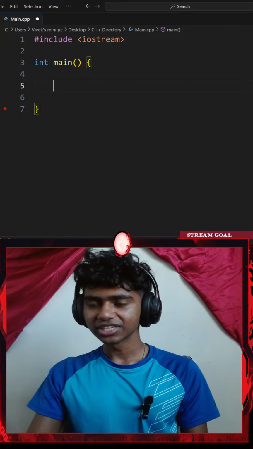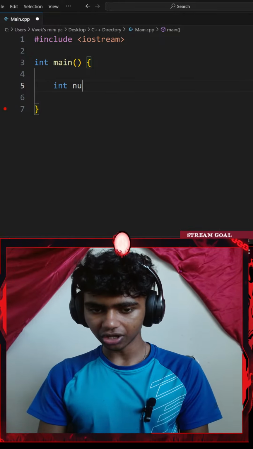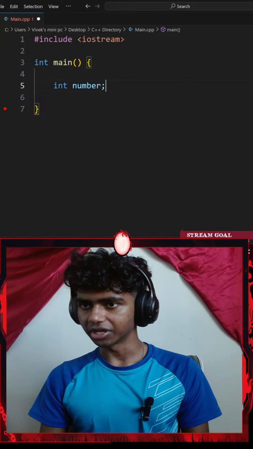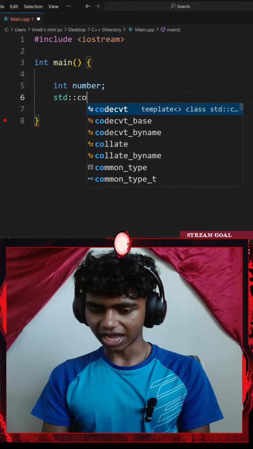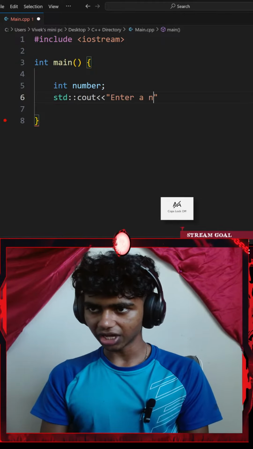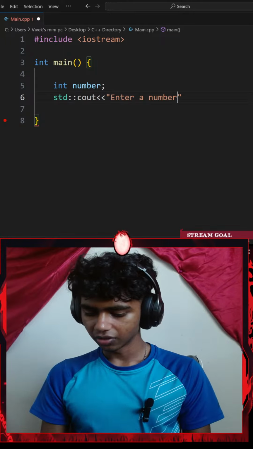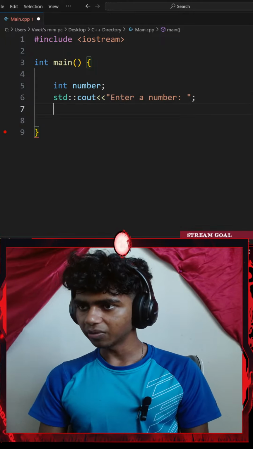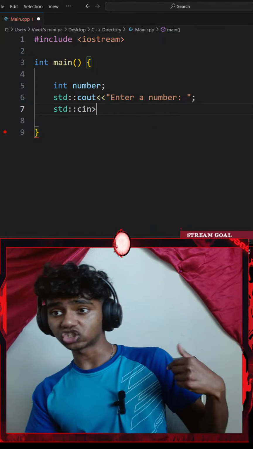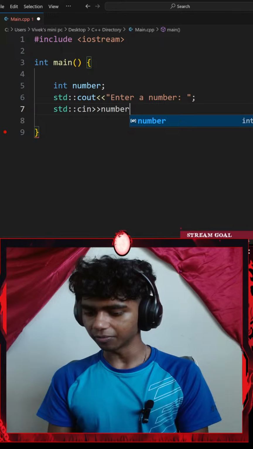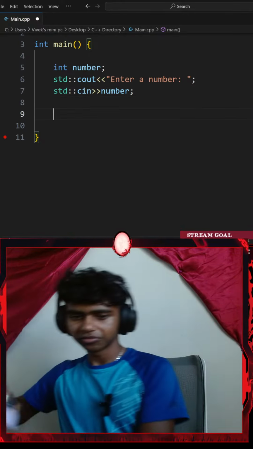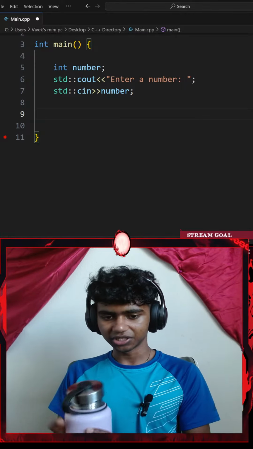Okay, let's see. So let me go ahead and create an integer of number, honestly. And then I'll go with a standard console output with an insertion operator that says something like enter a number. There we go. Okay, and then I will end that with a semicolon, and right after that I'll go with a standard console input with an extraction operator. This is going to be my number variable. Okay, I'll end that with a semicolon, and then I drink some water, guys. I do need to be hydrated to process everything that's going on.